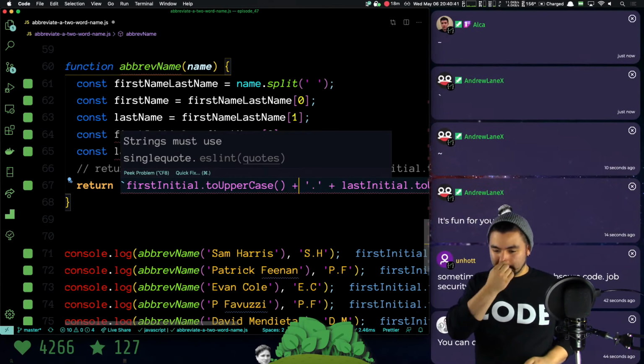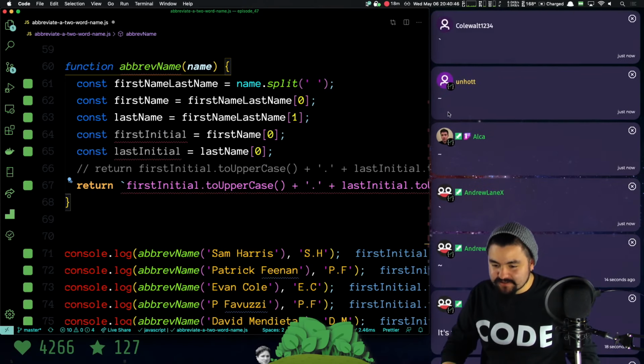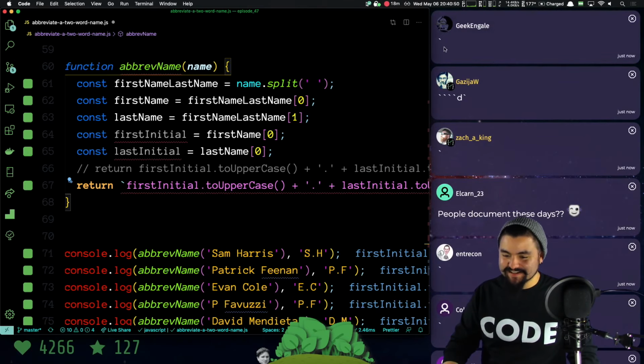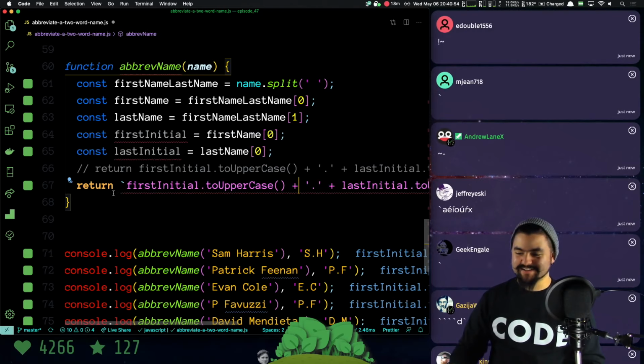There's a backtick. Is that a tilde? What's that? That's a tilde. Backtick. There we go. People document these days? Yeah. Tick, tick, tick. Yeah, so that's the backtick. Great work, everyone. Nice backticks.